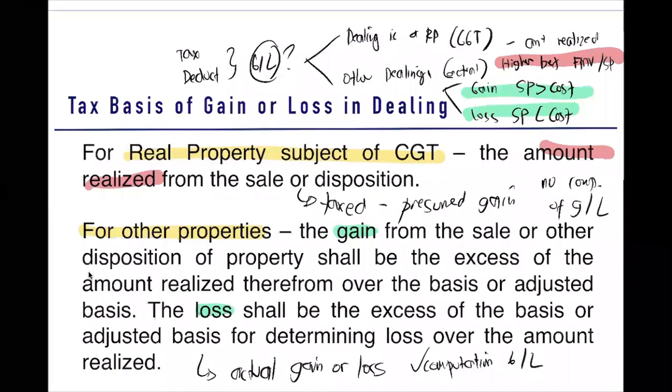Sir, is there a presumed loss on your CGT? No. The gain is always presumed. For your real property subject of CGT, it is always a presumed gain. There is no presumed loss.